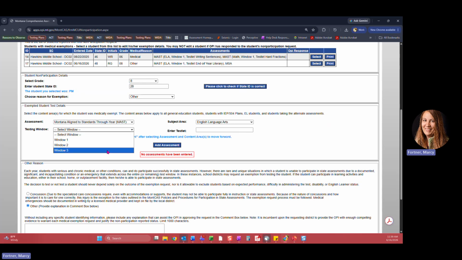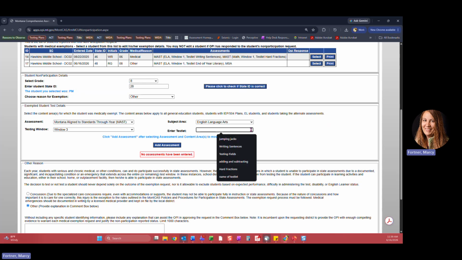We're going to select the window. Let's say this was window 3, since we're also requesting science exemption, and then enter the name of the testlet or testlets that you are requesting the exemption for. Let's say this is the end of year literary testlet today.